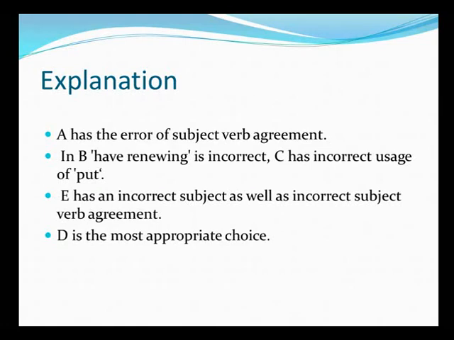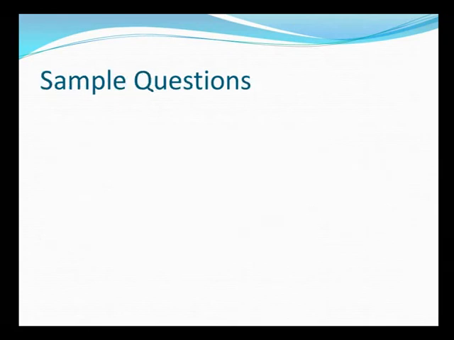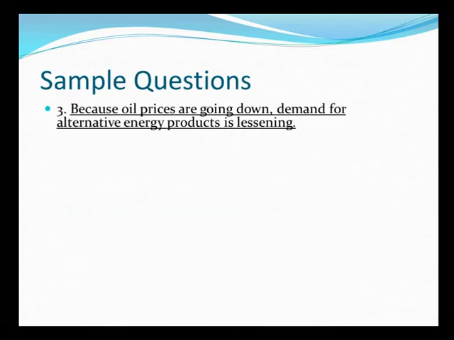A has the error of subject verb agreement, as we noticed, that was using have here. In B, the problem was have renewing, which is not making any sense. Same was the problem with C. E, on the other hand, has an incorrect subject as well, as incorrect subject verb agreement. So D was definitely the best answer choice. Let us look at one more question now. Because oil prices are going down, demand for alternative energy products is lessening. Let us look at the choices.